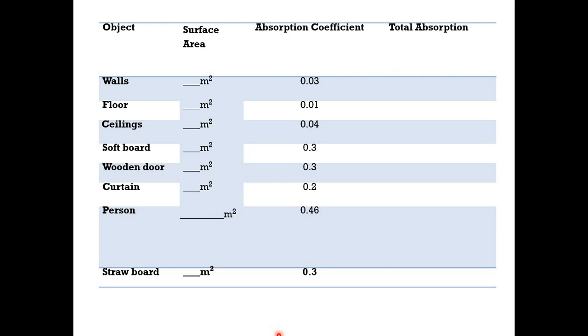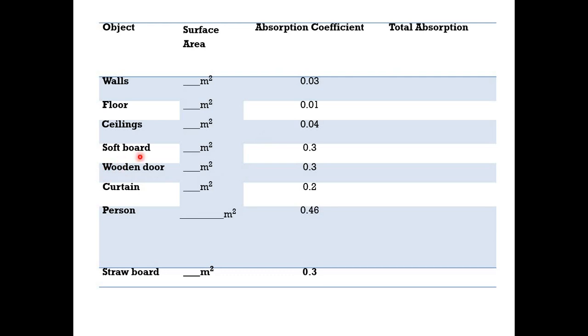After taking surface areas, of course we know to calculate total absorption we have to multiply surface area with absorption coefficients. Whatever absorption coefficients of different materials are there, some of the materials are provided over here, like plastered walls we have at our home, they have the absorption coefficient 0.03. So that you can take for 4 walls. Then for floor and ceiling, the absorption coefficients are 0.01 and 0.04 respectively.